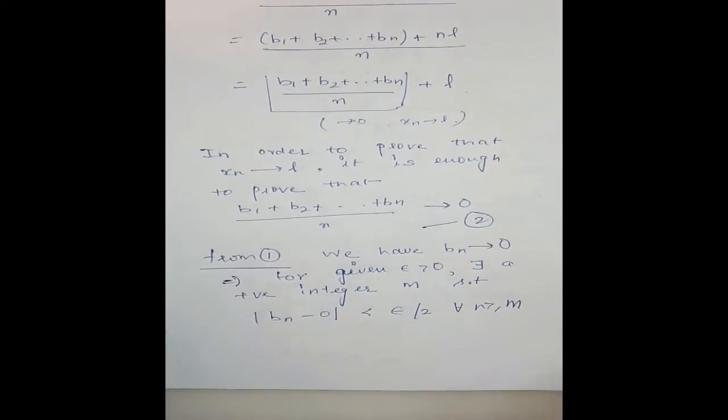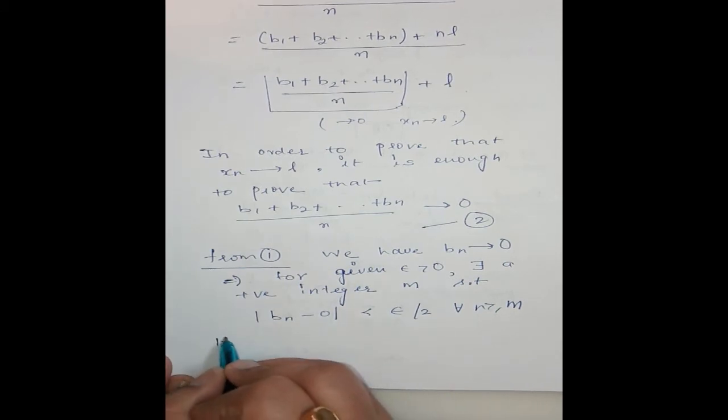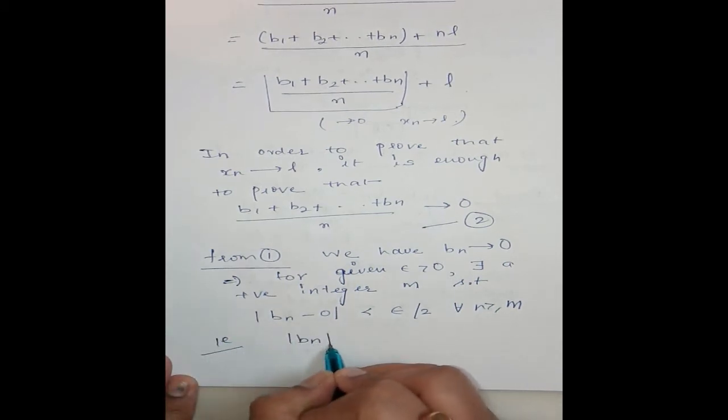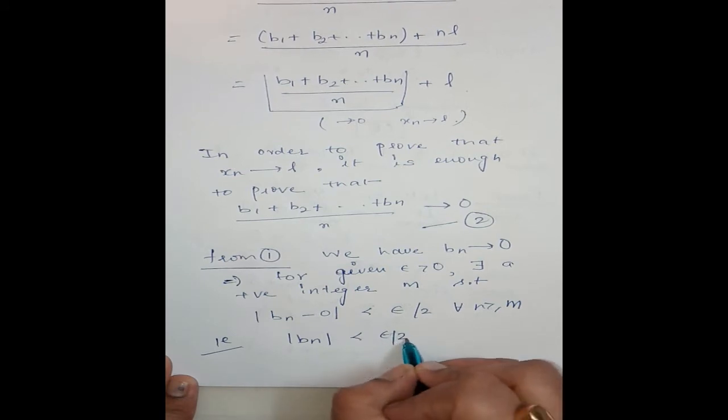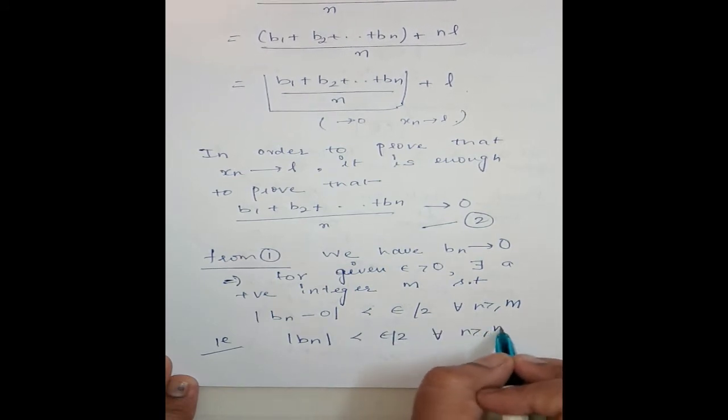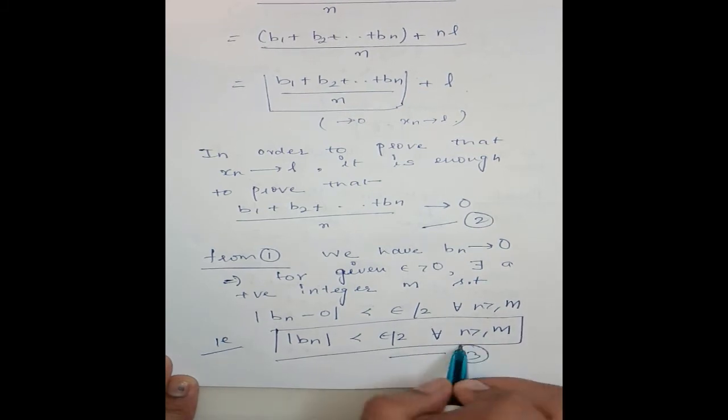That is, mod b_n is less than epsilon by 2 for all n greater than or equal to m. Mark this as 3.